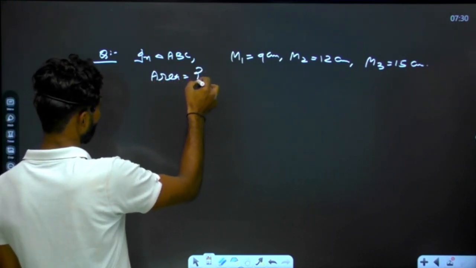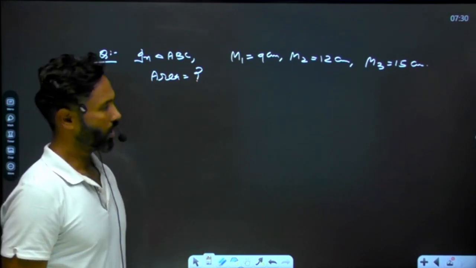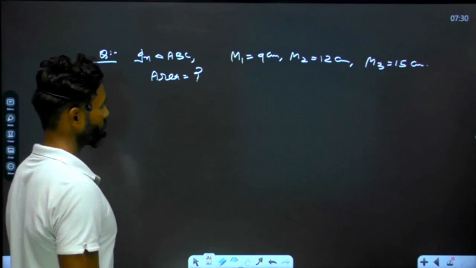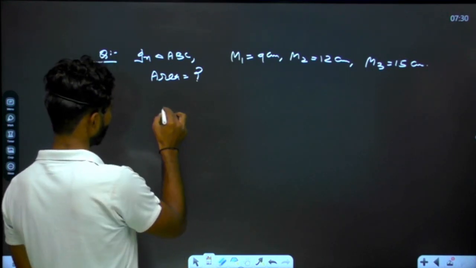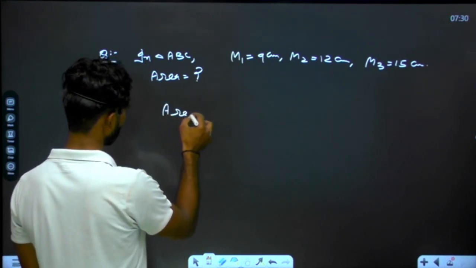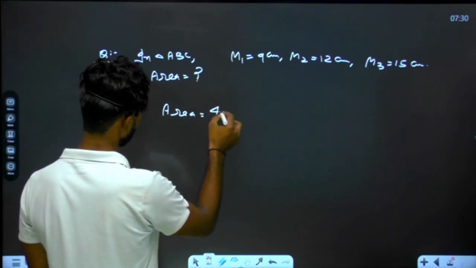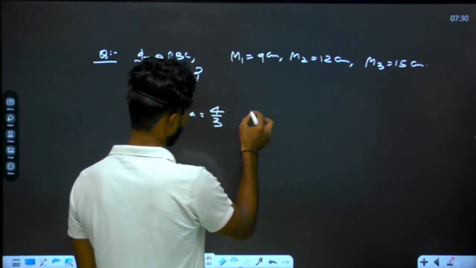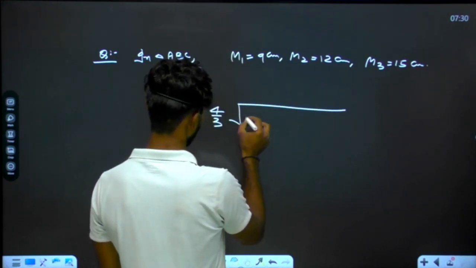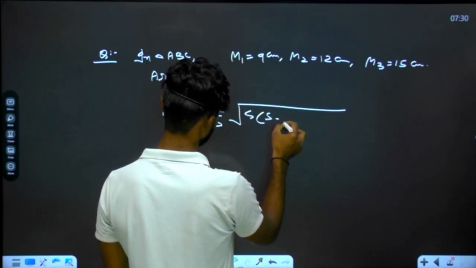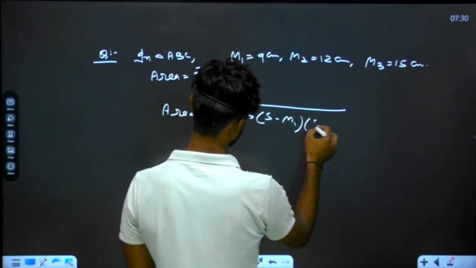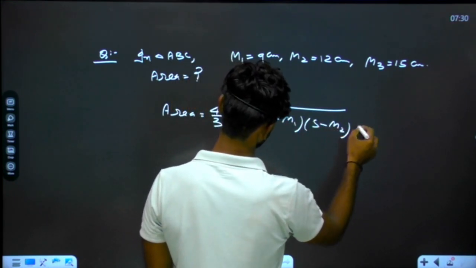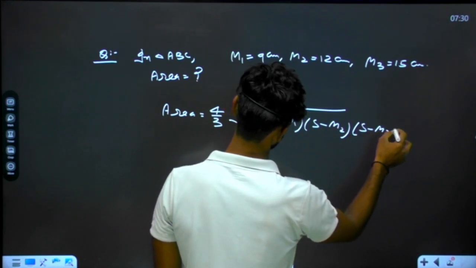What will be the area of the triangle? We have to find that out here. So firstly, we have to write the formula here. What is the formula for area calculation? It is 4 by 3 under root s minus m1, s minus m2 and s minus m3. This is the formula.